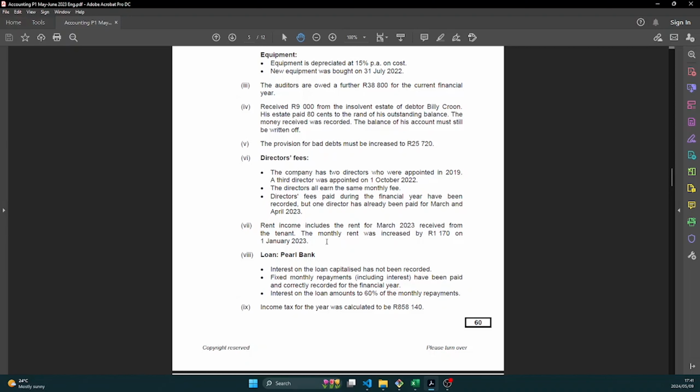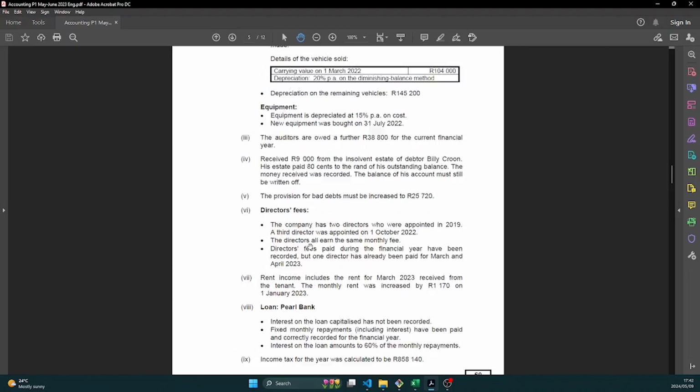Okay, and they tell us that the monthly rent was increased by 1,170 on the 1st of January 2023. So the rent increased by that amount from January. So it means the increase is in January and in February and in March, because we received the income until March. So those 3 months, they include the rent increase, right?